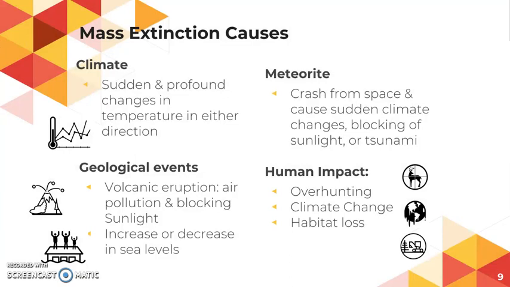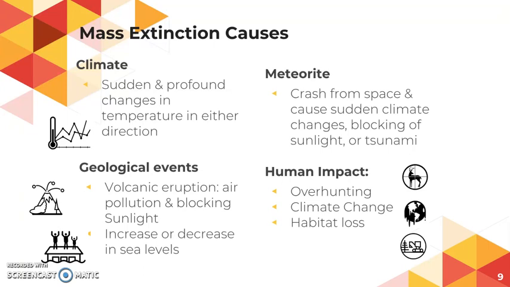Some of the causes of mass extinction, some of the ways that species can go extinct, would be big climate changes. There's a sudden and profound change in temperature in either direction, either getting a lot warmer or a lot cooler. That can have a big effect. Then there are geological events, and volcanic eruption is a good example of this. Not only does it create air pollution, but it can also block sunlight.